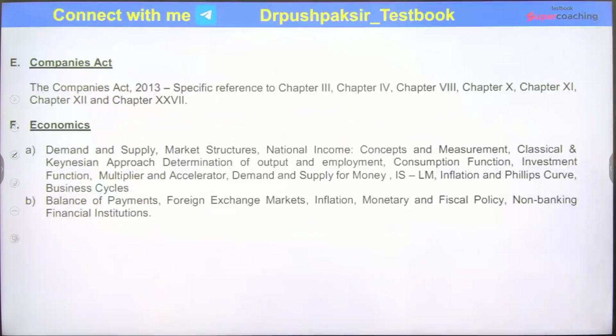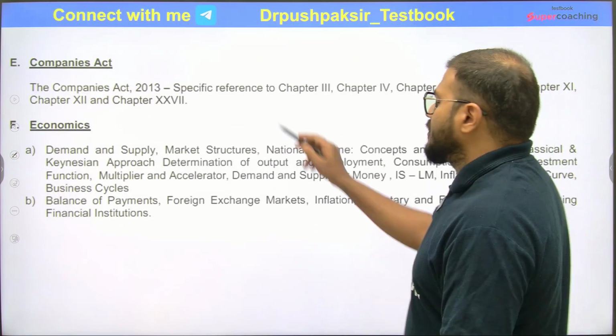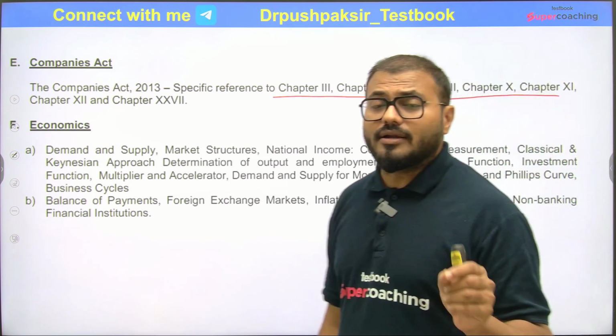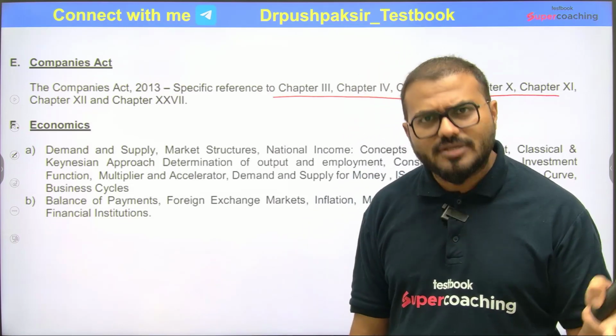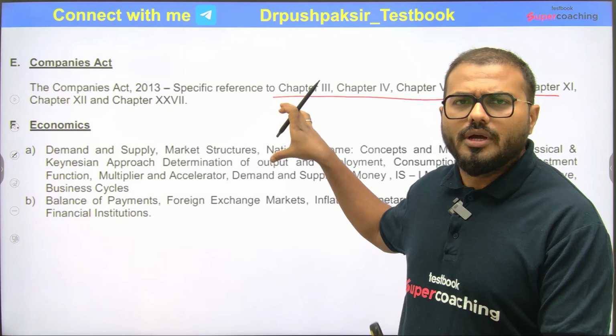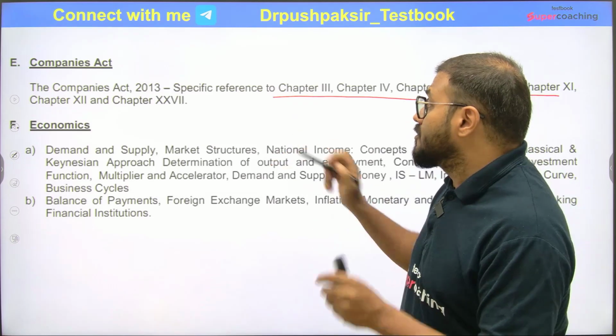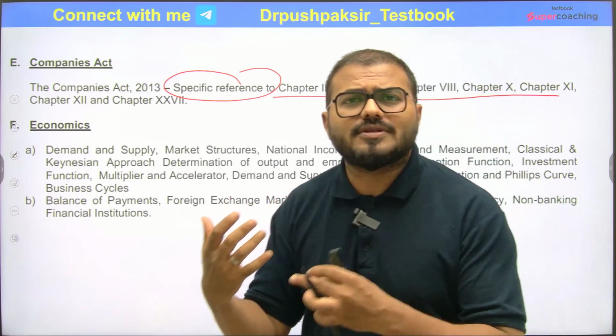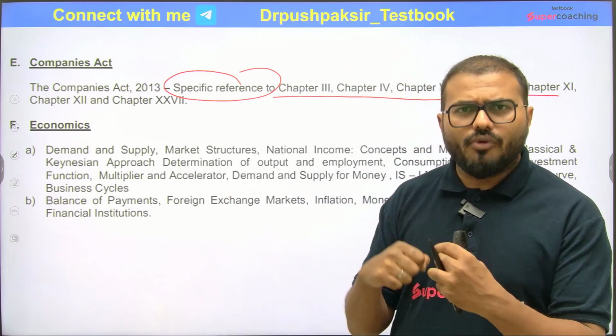So then Companies Act, with specific reference to chapter 3, chapter 4, chapter 8 and 10, 11, 12. So these are some chapters they talked about. Okay, the good thing is that Companies Act पूरा नहीं पढ़ना है. Many students started reading the whole Companies Act. They mentioned the few chapters over here. Just go through these chapters. This specific reference, which the previous year questions give us, can give us one idea.